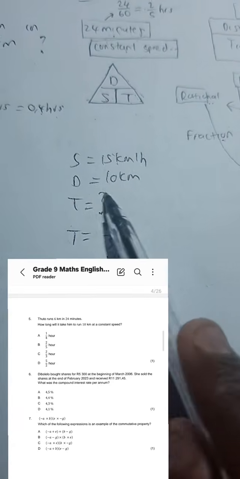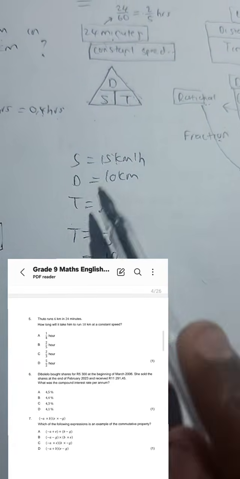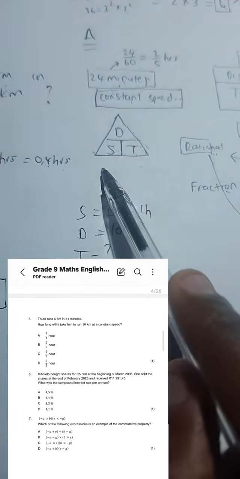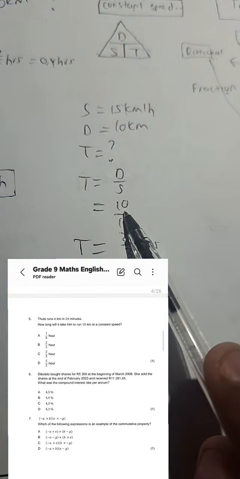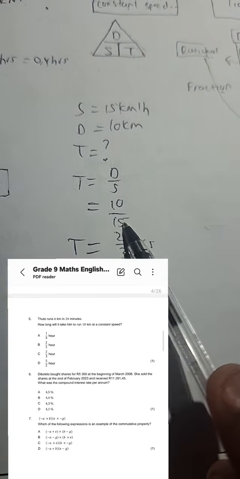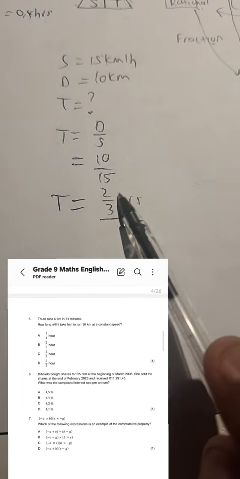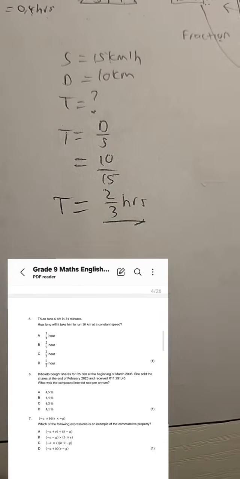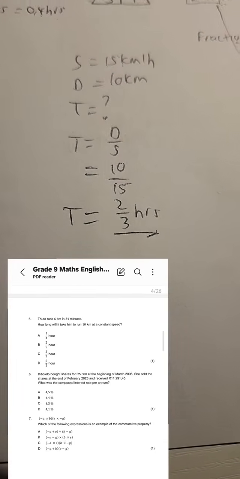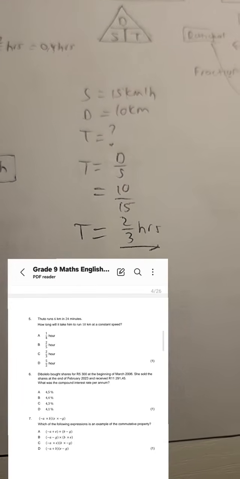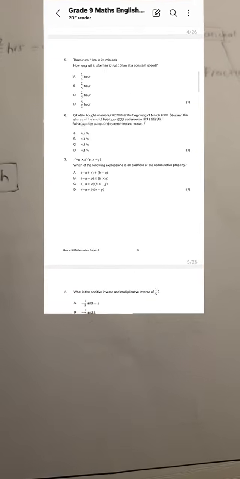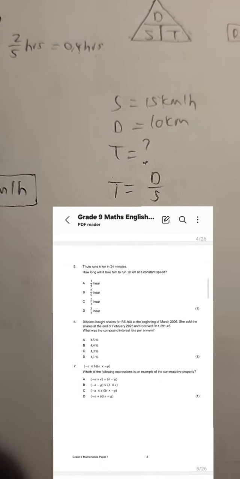Now we're going to check how long it takes. So we use the formula T is equal to D over S. Time: distance is 10, speed is 15. The answer is 2/3 hours. That's the time. So it can't be anything else but that. So that's how we get to the answer for that particular question.